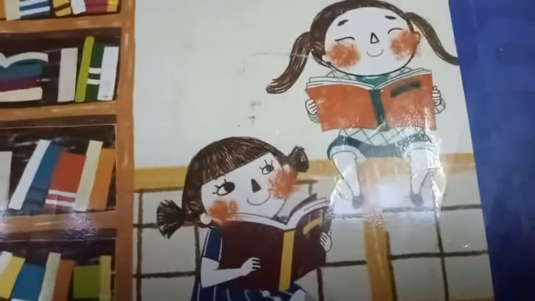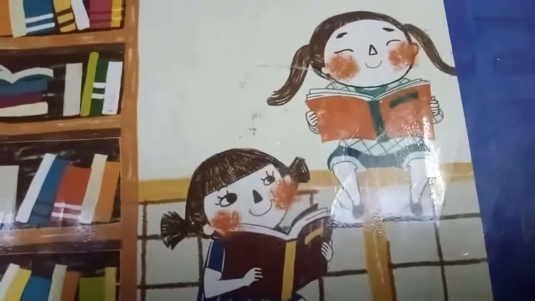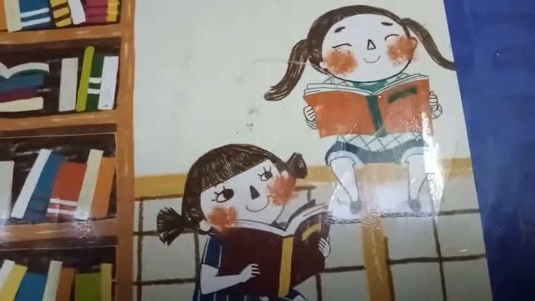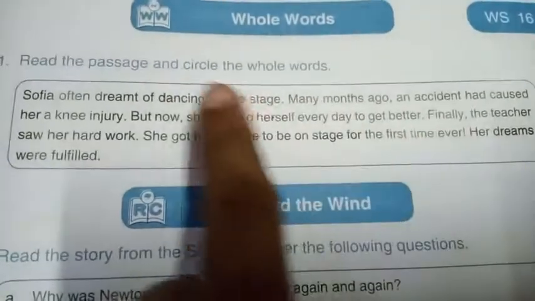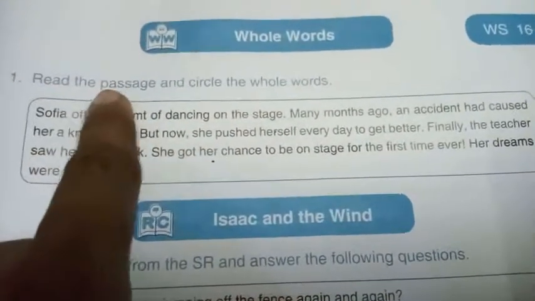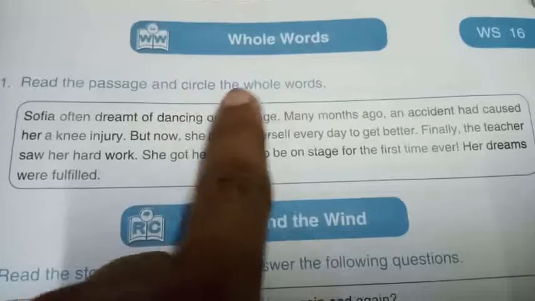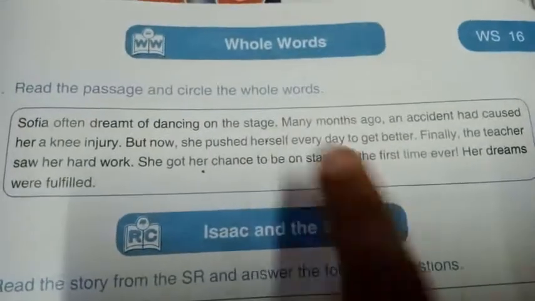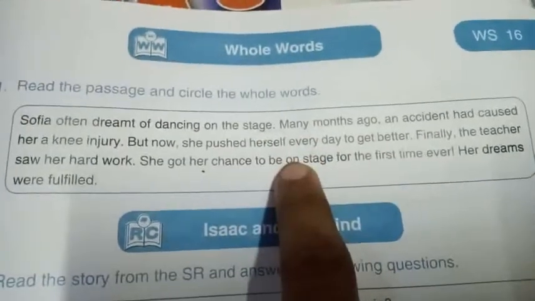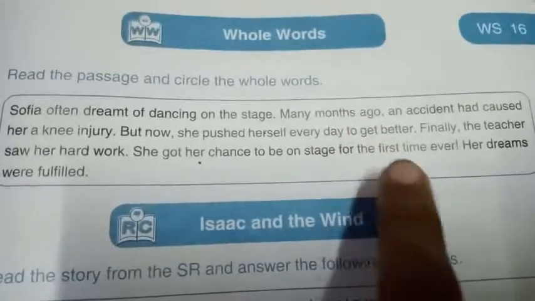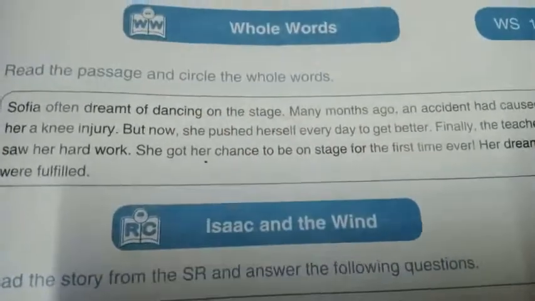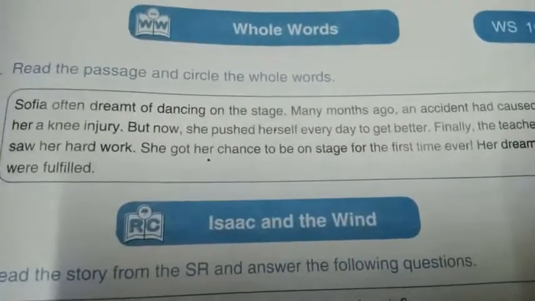Great. Shall we do one worksheet from this related whole word session? This is worksheet number 16, question number 1. Read the passage and circle the whole words. I will read this passage. You listen carefully. You have to find out the whole words now. Then you have to write them down in your rough note.